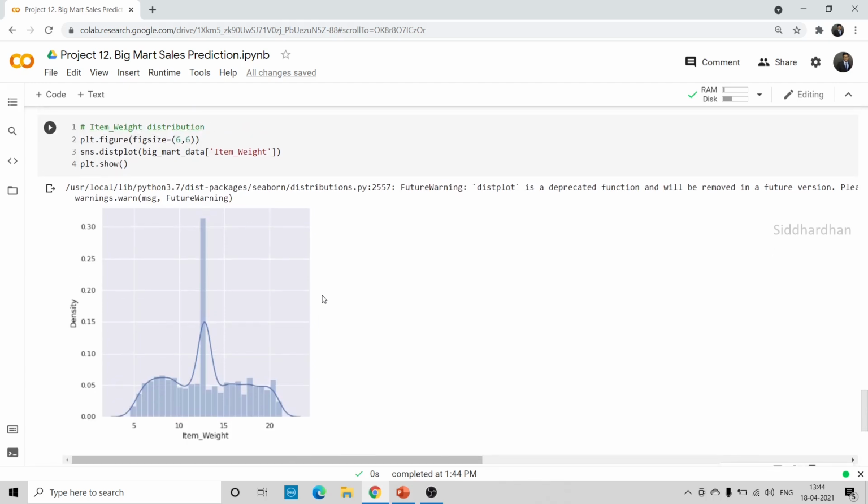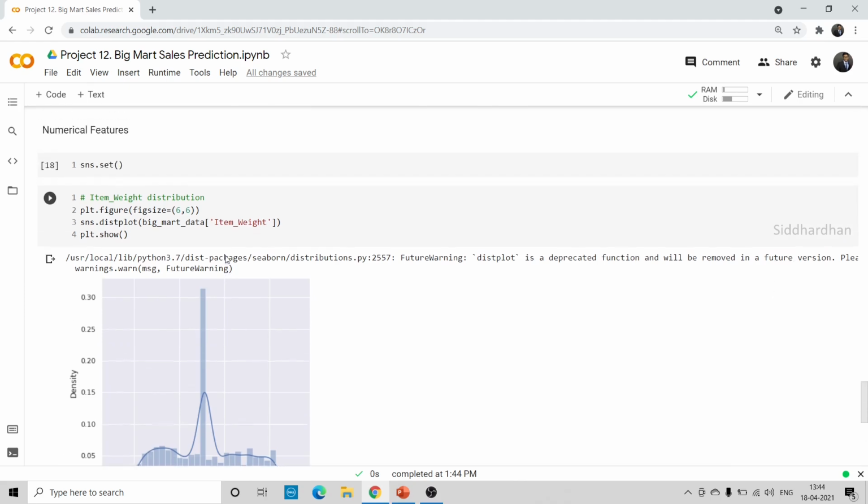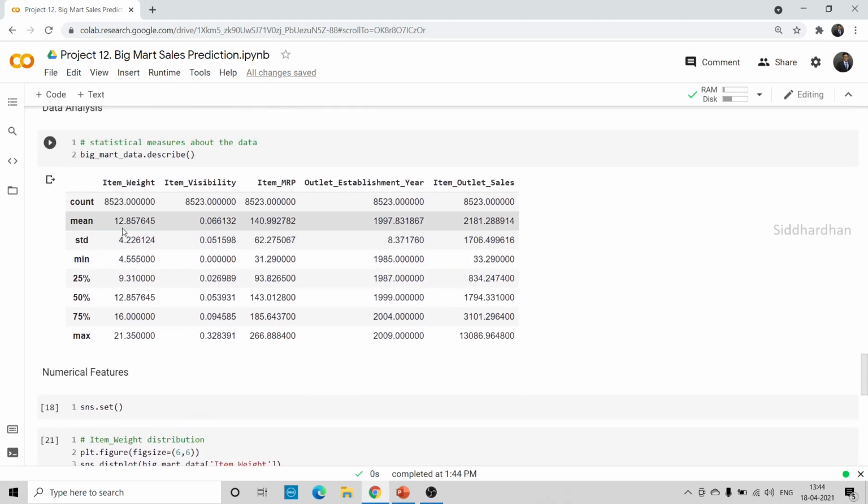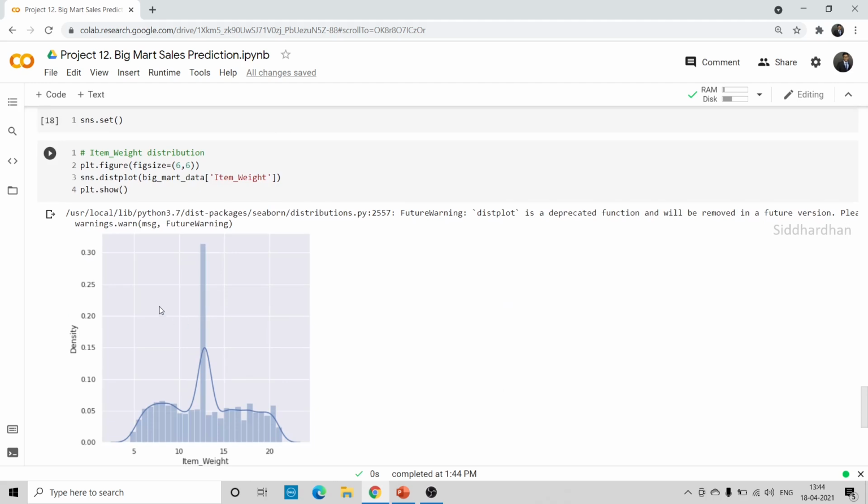So this is how our item weight column is distributed. We have the item weight from 5 kilograms to 20 kilograms, and we have maximum values around 12. There are a lot of values around 12, and this is the reason we get the mean value of 12.85. A lot of values are distributed around this particular weight. These are very important insights for us. This tells us the average weight compared to the other products. Among these total 8523 products, the average weight is about 12.8.